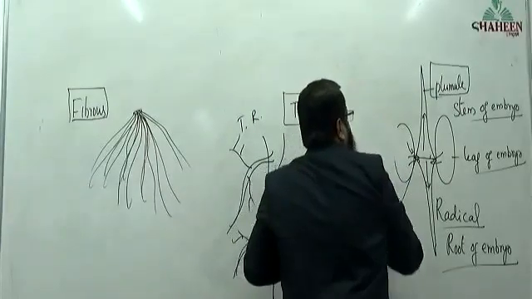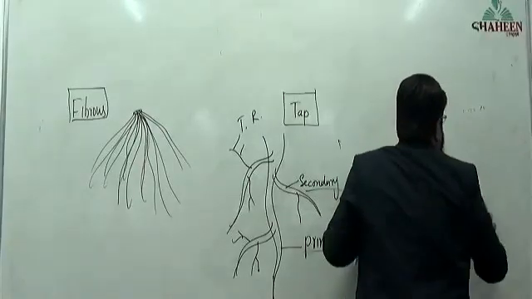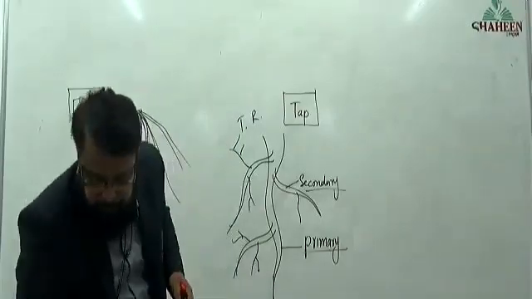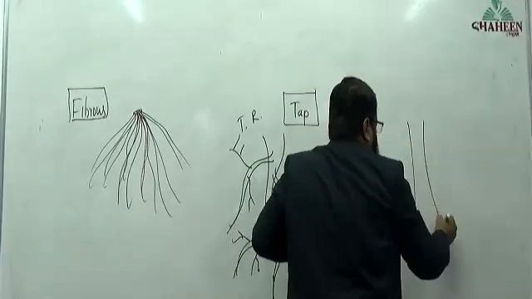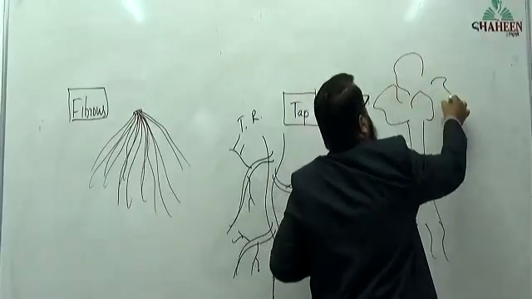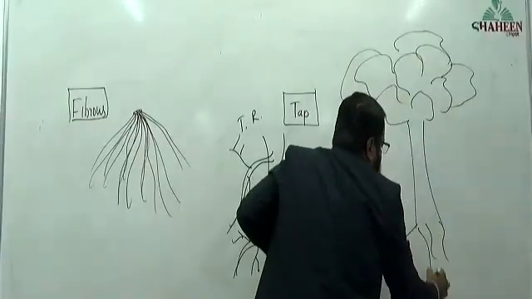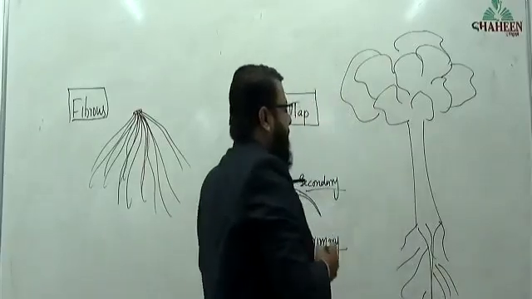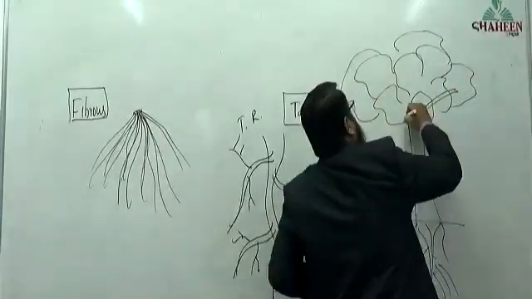This one I'll erase. Observe here. This is a huge tree, having a tap root. Underground part, it has produced many branches.